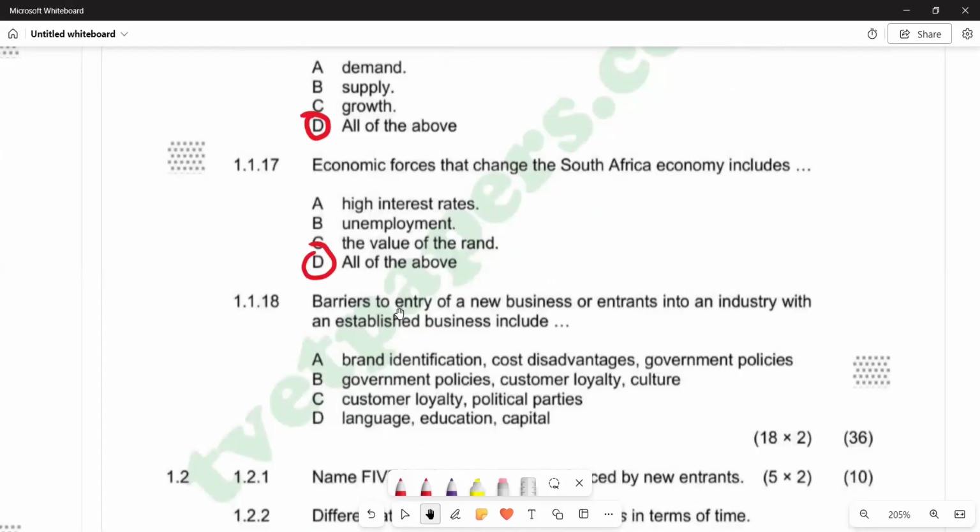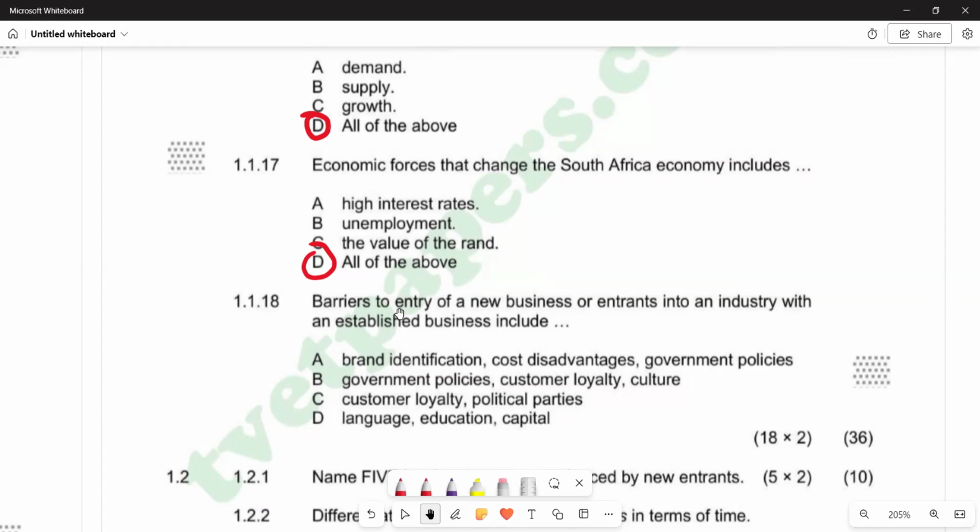There, A is brand identification, cost advantages, government policies. D, you have got government policies, customer loyalty. Customer loyalty can never be a barrier. So this one is already out. Customer loyalty again on C, out. Then we have got language, education, and capital.